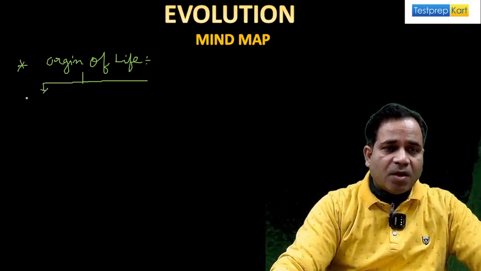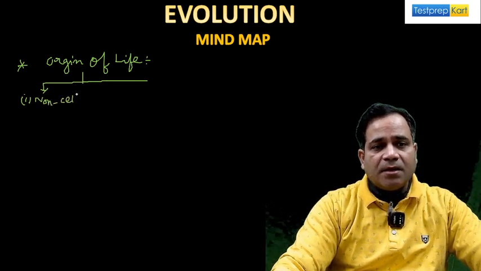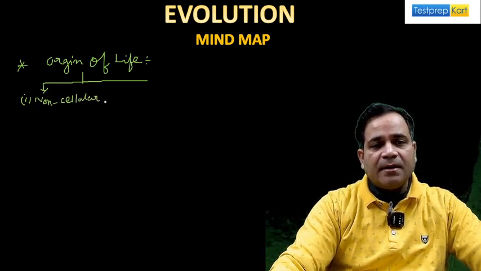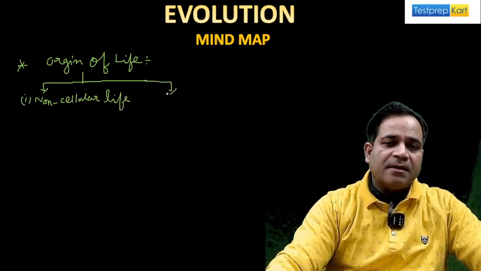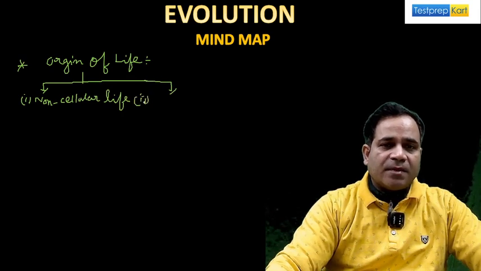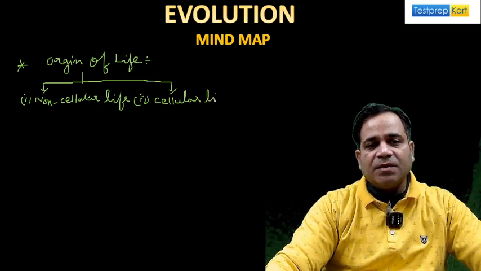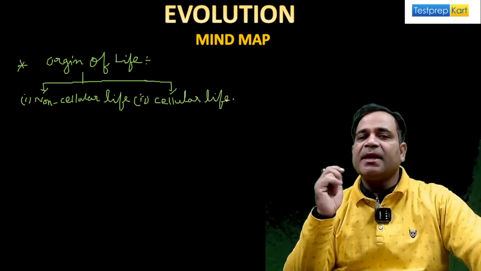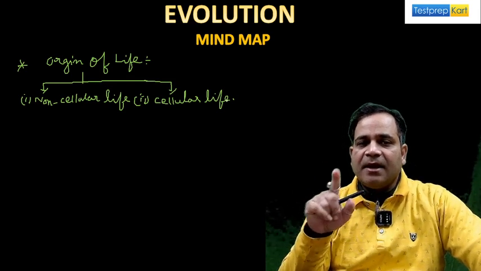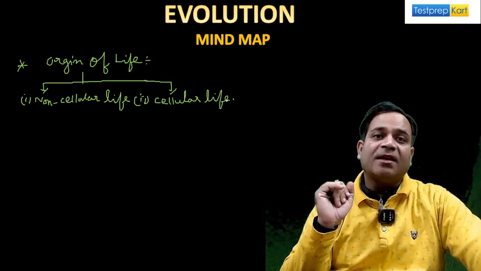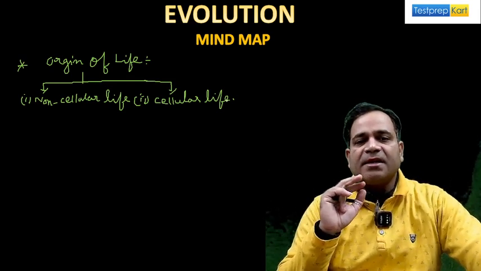Number one is non-cellular life, my dear, and the second one is cellular life. What I'm saying to you, my dear, are two things here, that is origin of life. Number one is non-cellular life, and the second thing is cellular life. Is that clear? One is non-cellular life, the second one is cellular life.